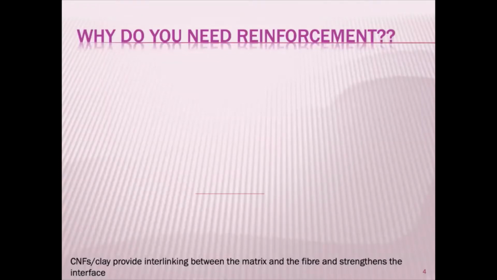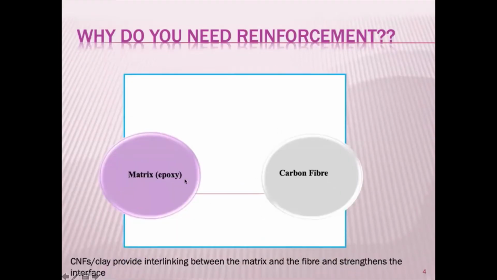Then one has to simply ask a question: why do we need this? So this is what I was trying to tell you. There is a matrix and there is a fiber. Imagine in your concrete, this is your iron bar, and this is your cement, whatever you are putting, and you are adding some kind of binders, some kind of additives, so that you increase the compatibility between them. And imagine as such there is a compatibility between them that gives you some strength.